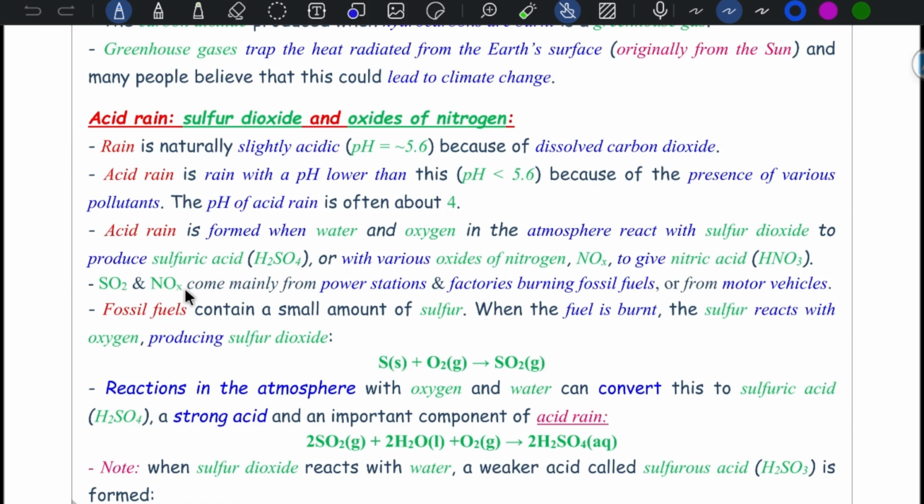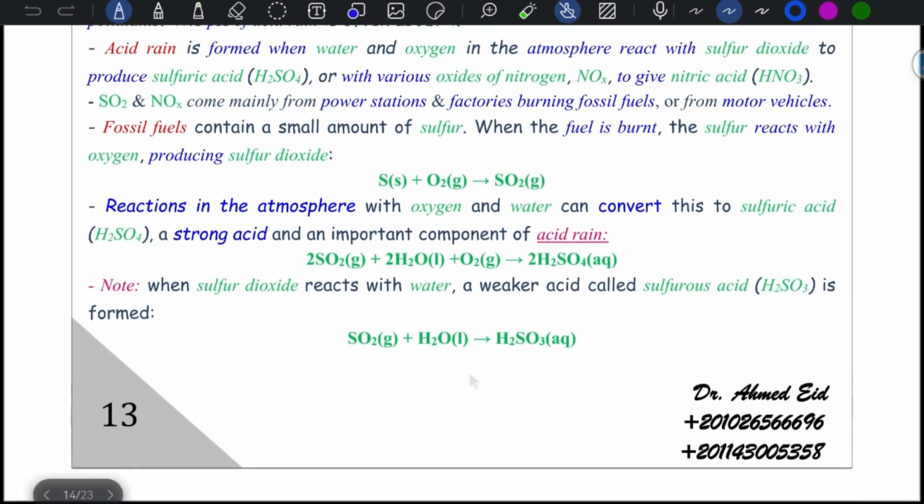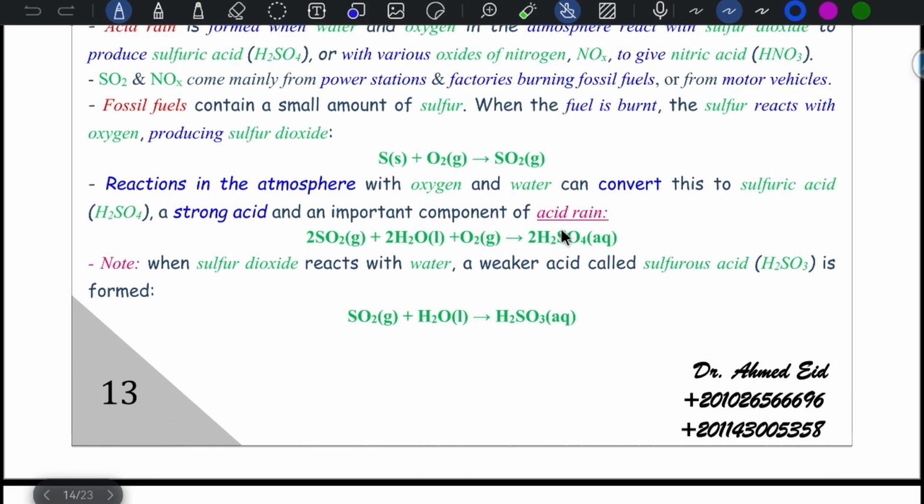Sulfur dioxide and oxides of nitrogen come mainly from power stations and factories burning fossil fuels and from motor vehicles. Fossil fuels contain a small amount of sulfur. When sulfur is burnt, it reacts with oxygen to form sulfur dioxide. Then sulfur dioxide reacts with more oxygen and water to give sulfuric acid, which is responsible for acid rain. Remember that sulfur dioxide reacts with water to also give sulfurous acid, another acid but weaker.